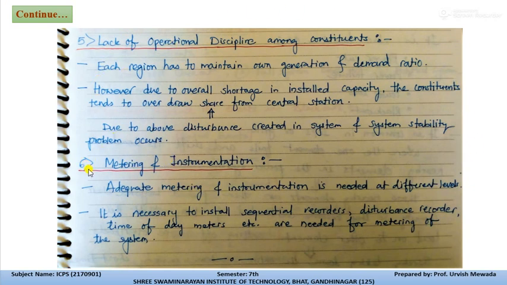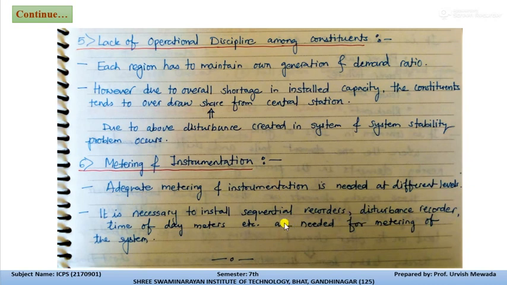Now the sixth disadvantage of the interconnected power system is metering and instrumentation. For such an interconnected power system, adequate metering is required. Proper metering and proper recording instruments are required.